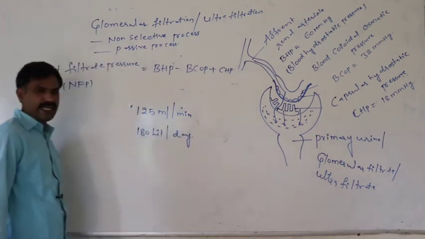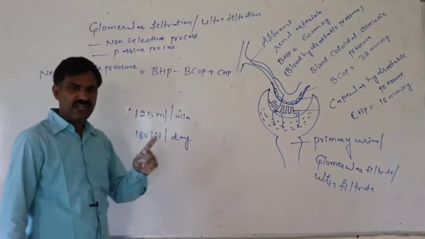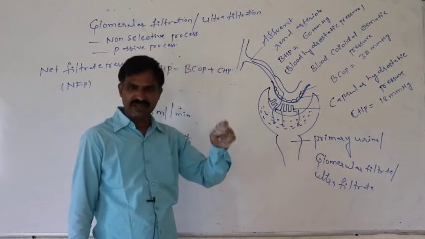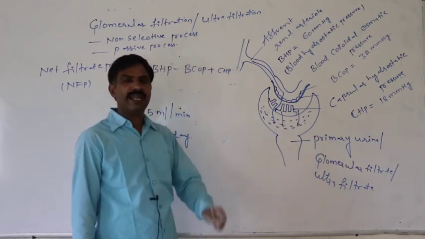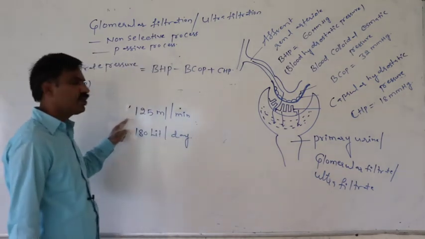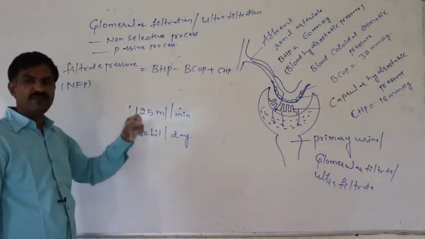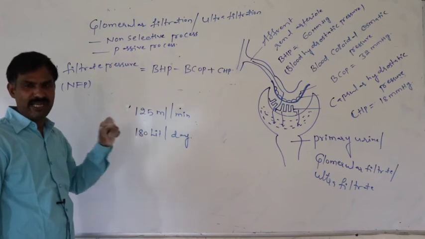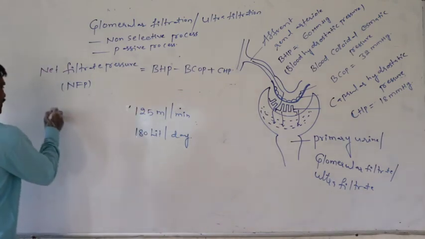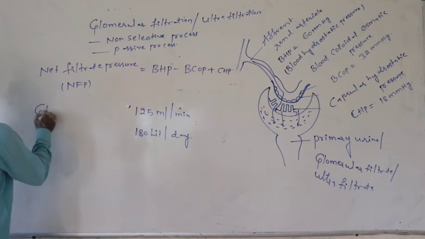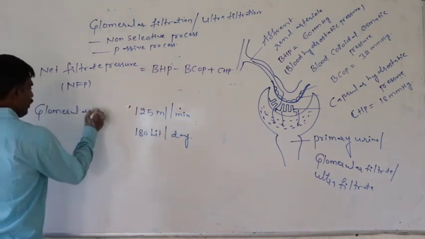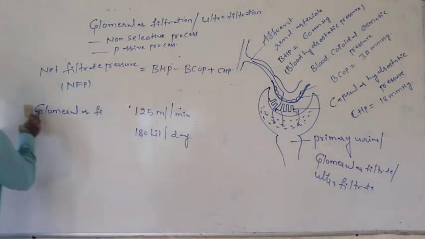In both kidneys, 180 liters of glomerular filtrate is formed per day, or in 1 minute from both kidneys 125 ml of primary urine is formed. This rate of formation of the primary urine is said to be the glomerular filtration rate.